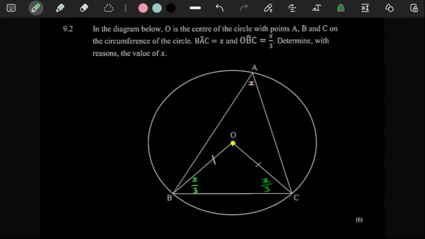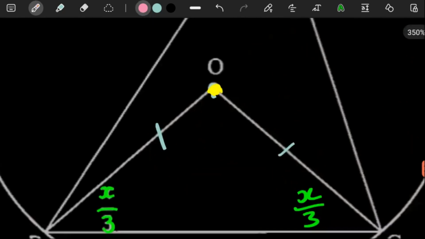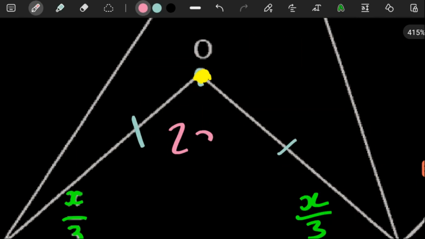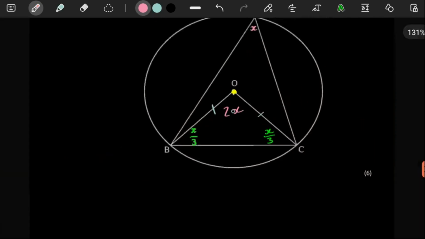Well, whichever way, this is X, right? It means that this is equal to double X. So that's 2X. So we have 2 things here that we have added, right? And you can see here, this is a triangle. So all the angles in this triangle have to add up to 180. So let's firstly tell them we know those 2 things that we have just added onto our sketch.